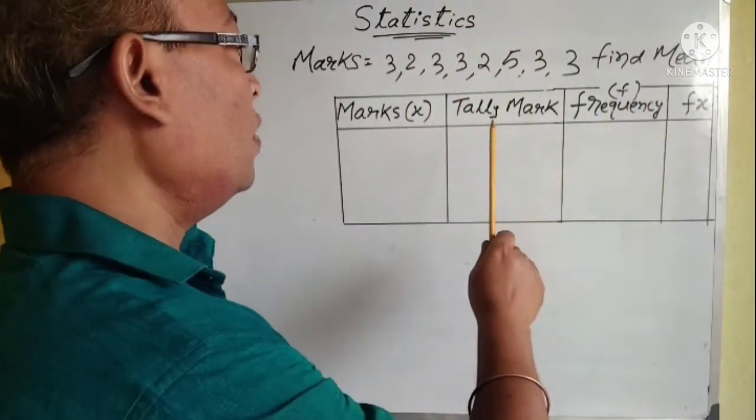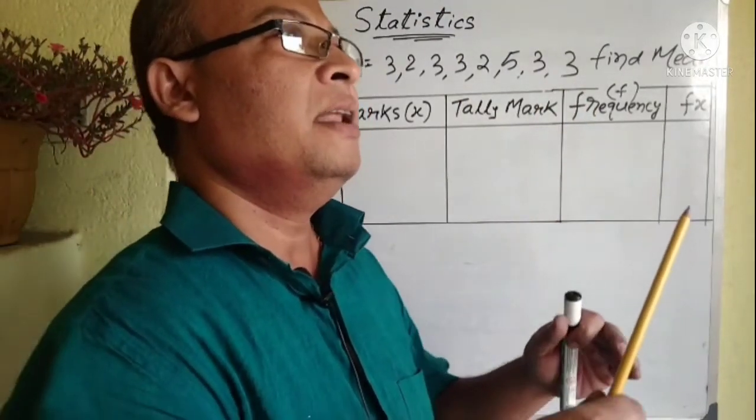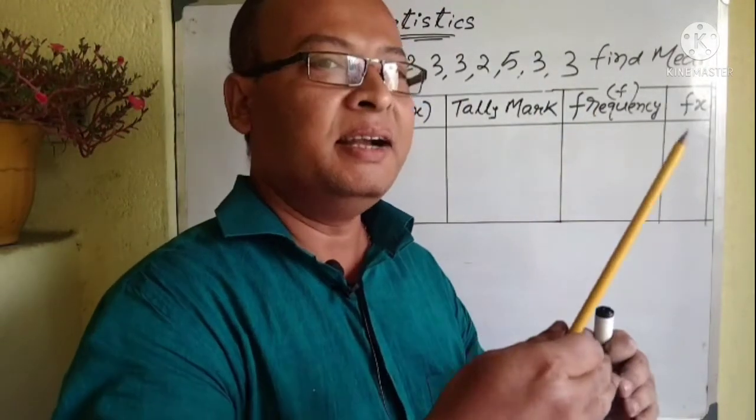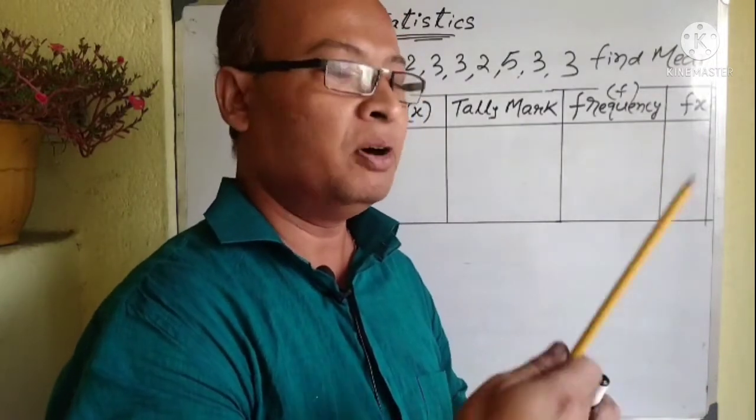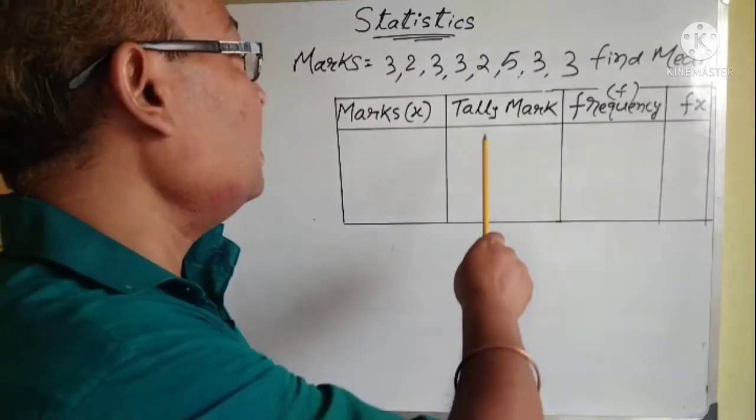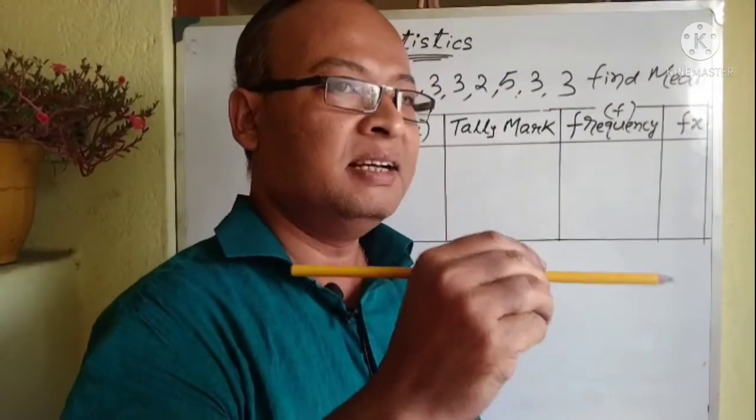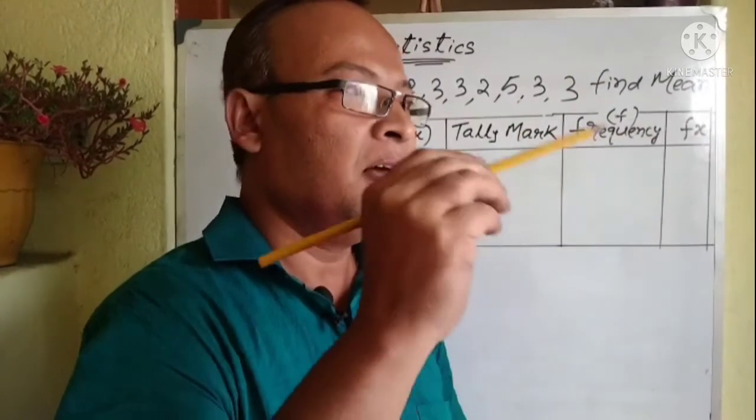Now, you need to understand what is frequency first. Frequency is the number of times a data comes, an entity. Number of times an entity comes or the data comes, and tally mark is that we will count the number of data, same data, and we will strike out.